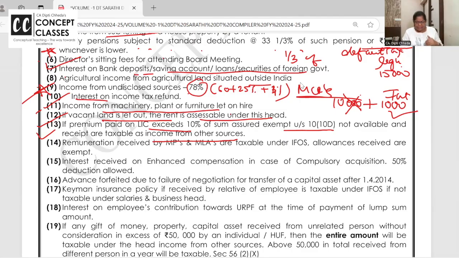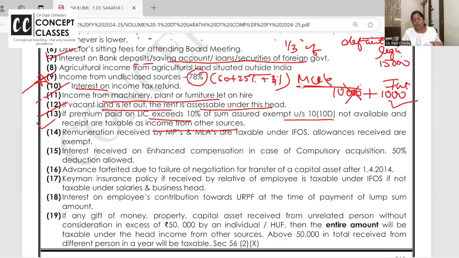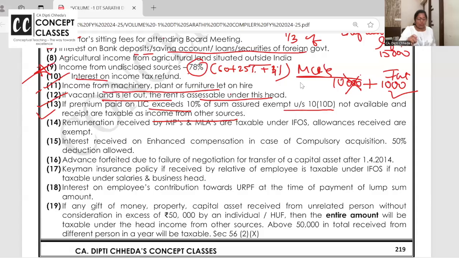Or your single premium or premiums put together in a year exceed 2,50,000. Single policy premium in a year or all the policy premiums put together in a year, if it exceeds 2,50,000. So the gist of this is whenever LIC is exempt, it's exempt.